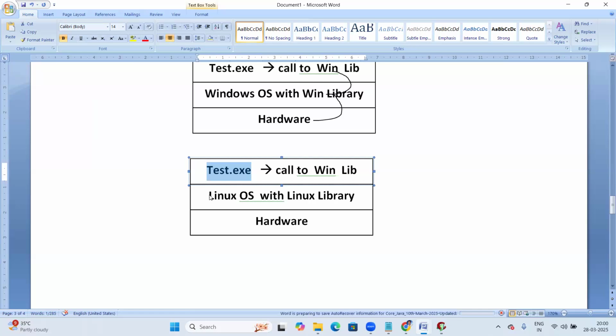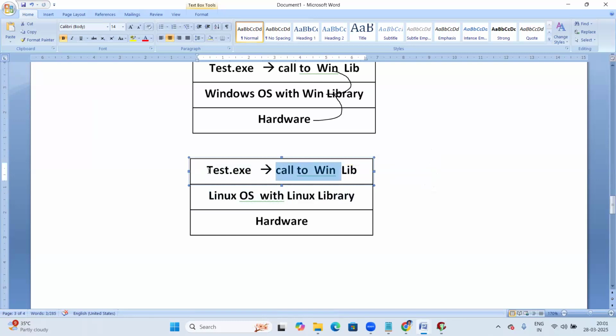Now when you try to execute the test.exe file on a Linux OS, even on Linux it will try to call the Windows OS library, but it is not available. The library is not matching. So it will try to call the Windows OS library in the Linux environment, but that library is not matching. The call simply fails.